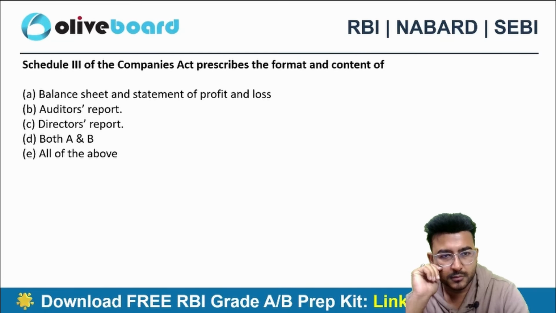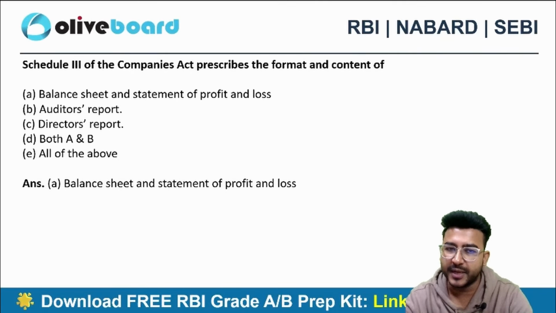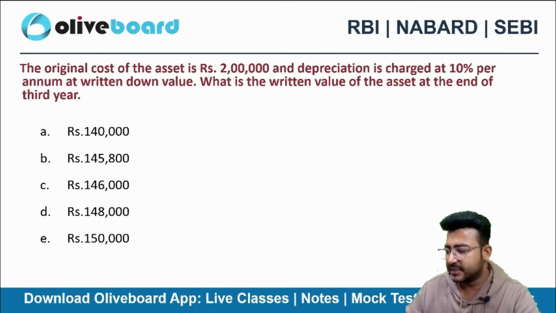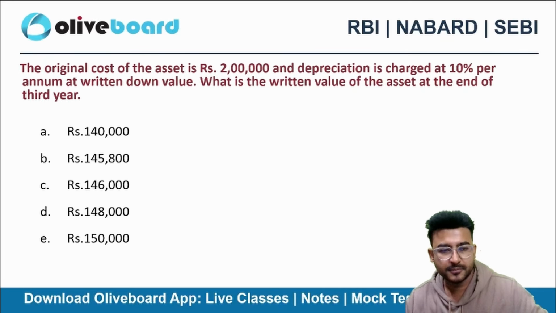The correct choice here will be option A, balance sheet and statement of P&L account, right? Acha, answer this question. Just coming in a few seconds. Please answer this question.